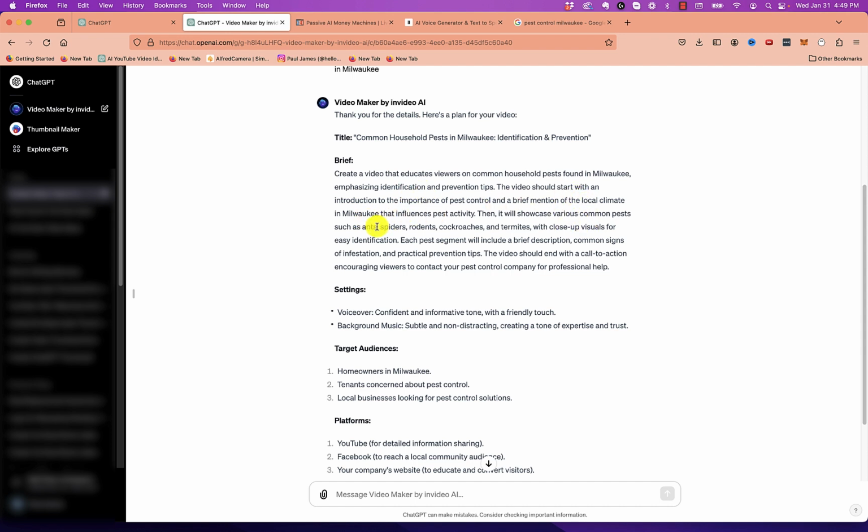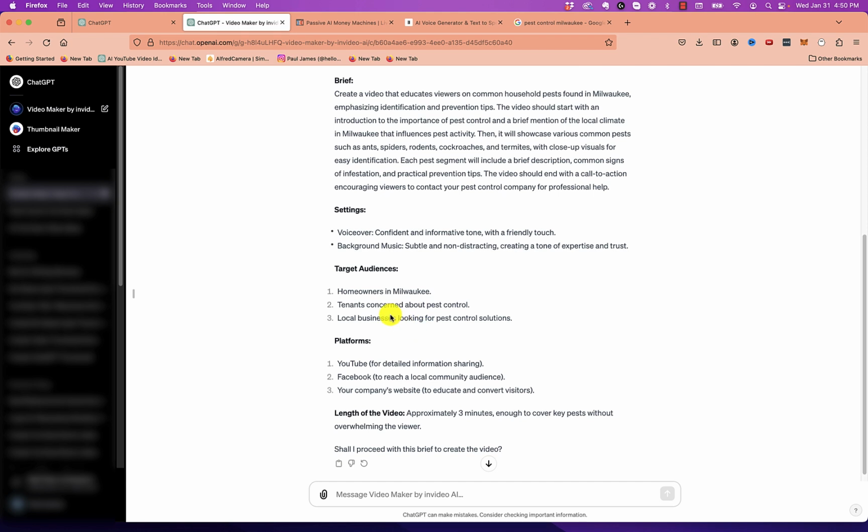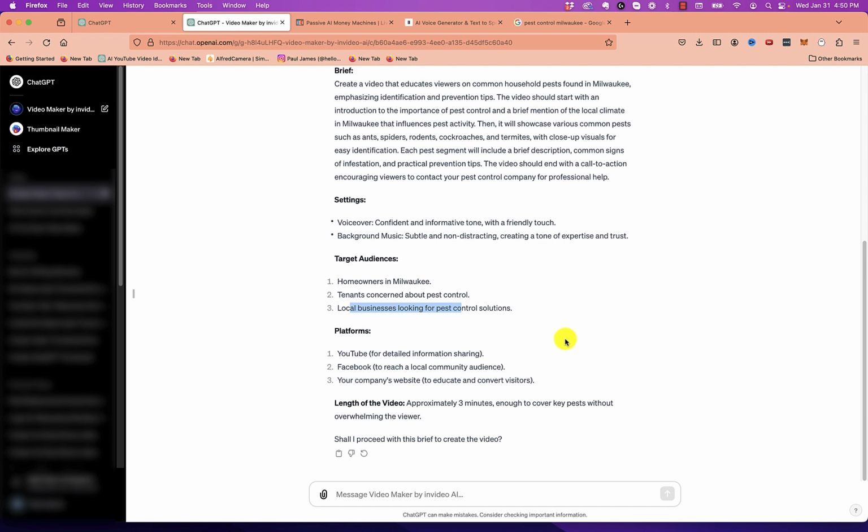I'm not going to go through and read it, but you just get the gist of it. It's going to show common pests such as ants, spiders, roaches. It tells you it's going to create a voiceover with some subtle background music. This part is particularly interesting that we want to pay attention to: targeting homeowners in Milwaukee, tenants concerned about pest control, or local businesses looking for pest control solutions. And it's going to create approximately a 3-minute video, enough to cover key pests without overwhelming the viewer. Shall I proceed with the creation of this video?